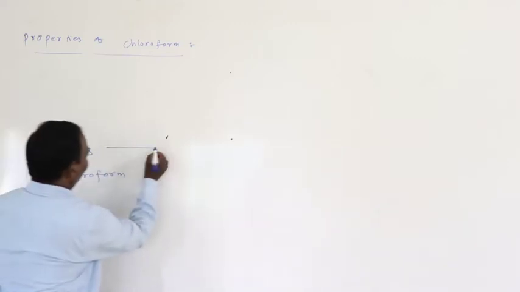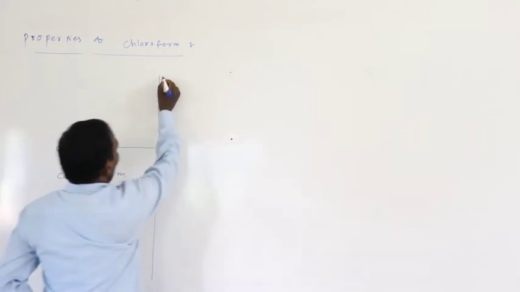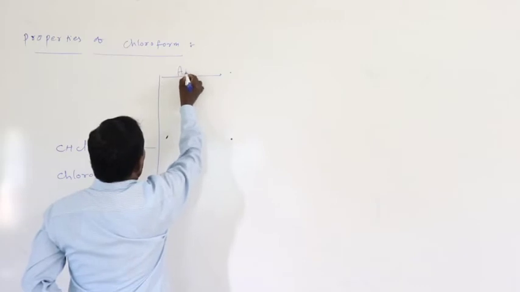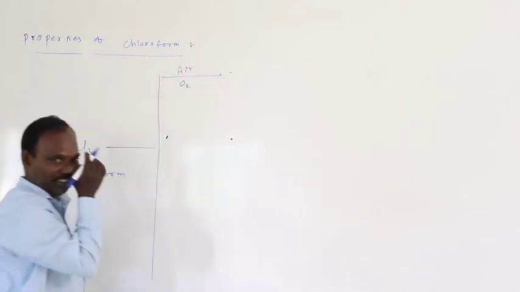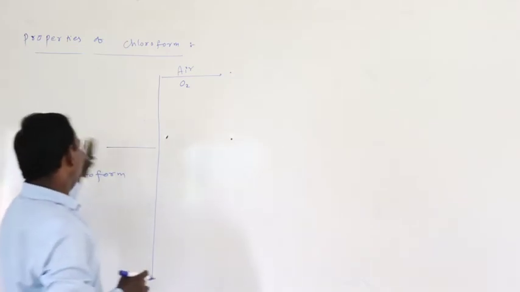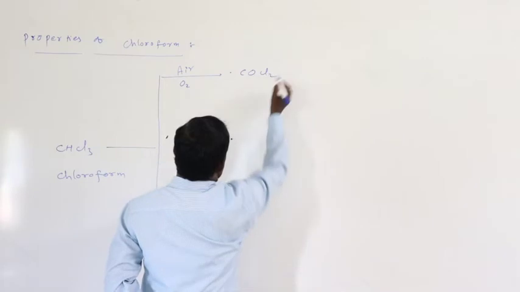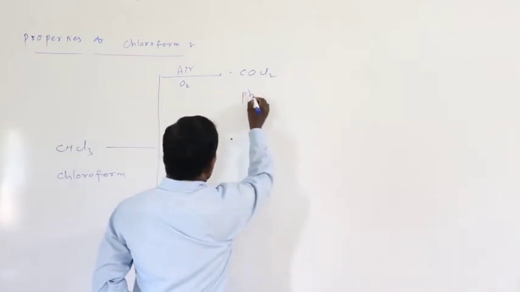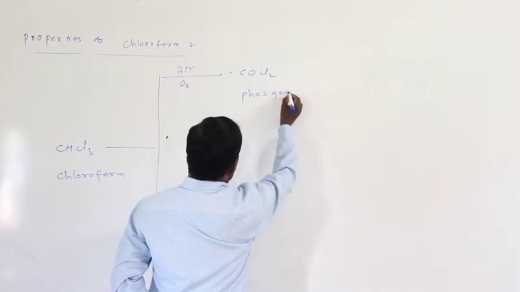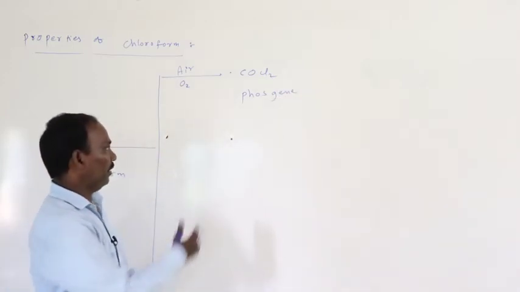This chloroform, on treatment with air or oxygen O2, gives carbonyl chloride, COCl2. It is also called phosgene, carbonyl chloride or phosgene.